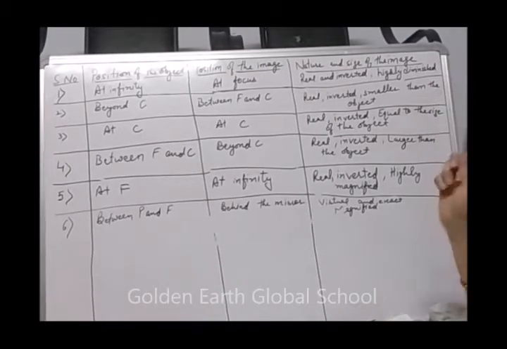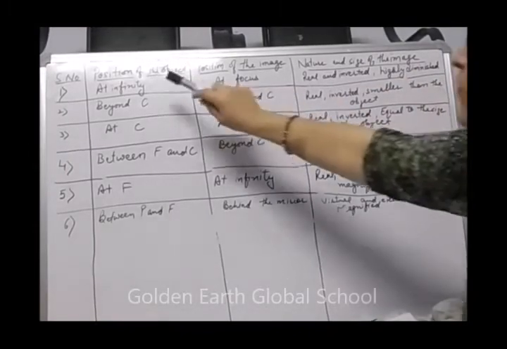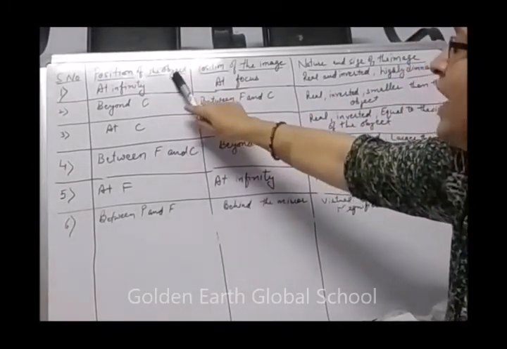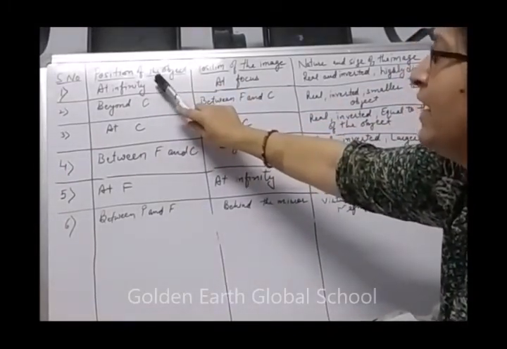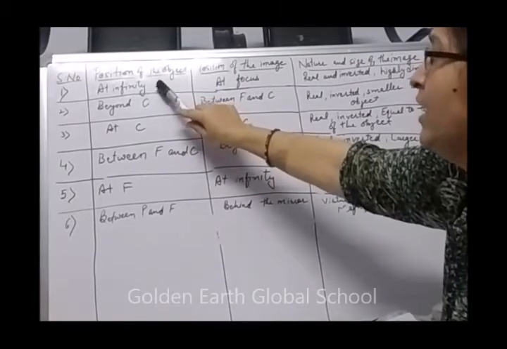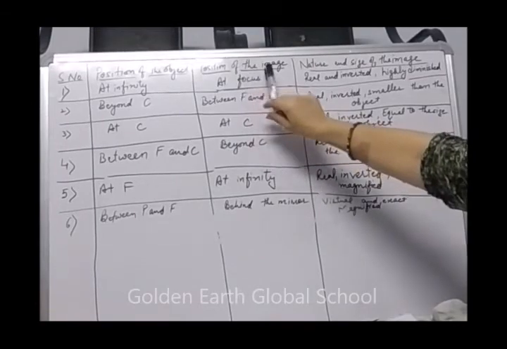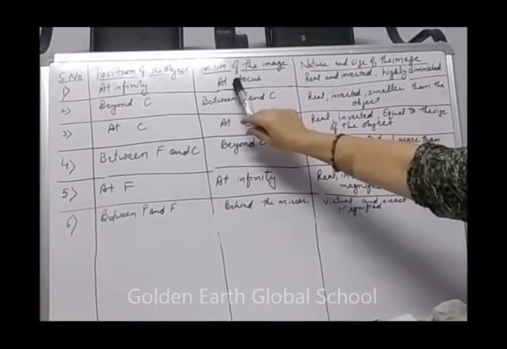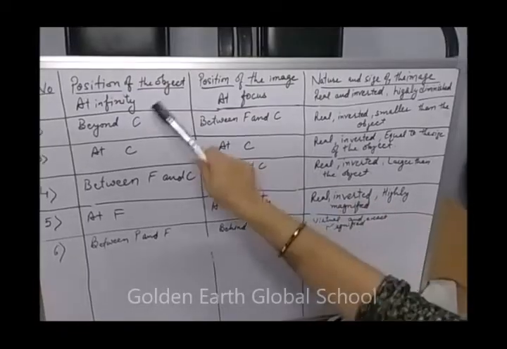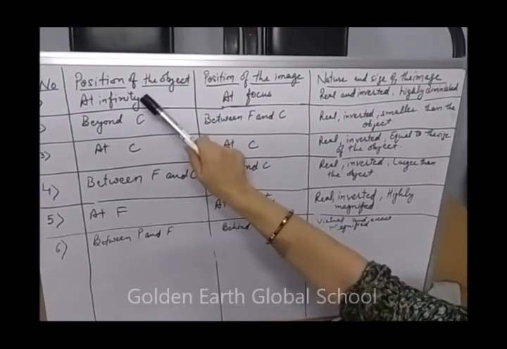Now, one by one I am starting. First is position of the object. Position of the object is at infinity. Sun is at infinity. Position of the image at the focus. Means image will form at which point? When the object is at infinity.